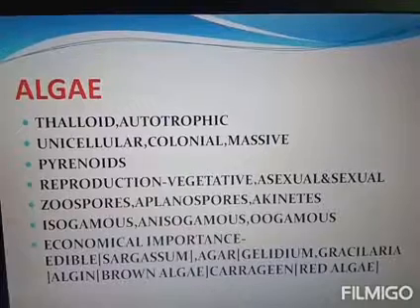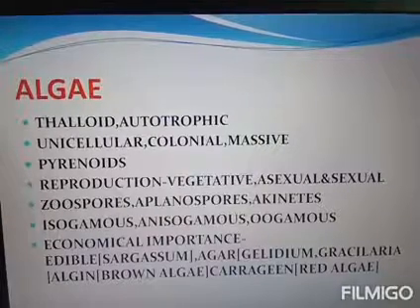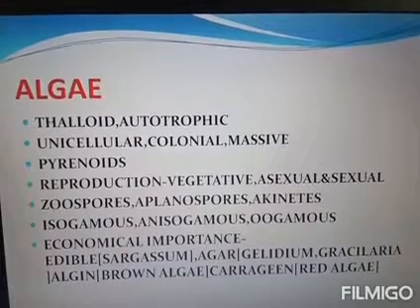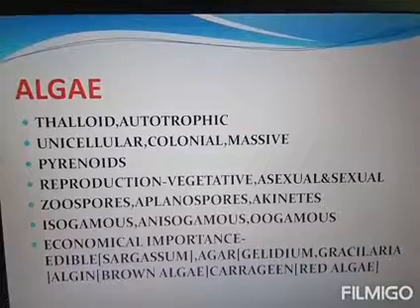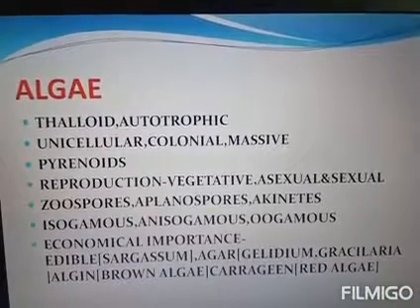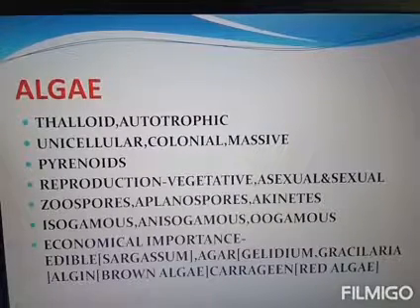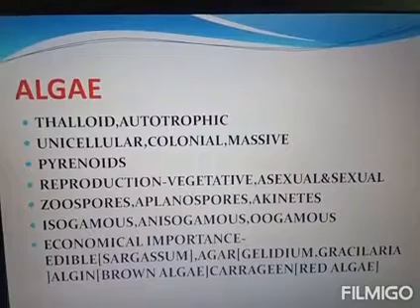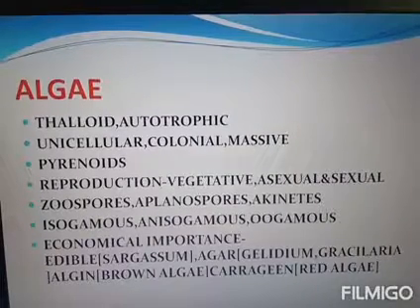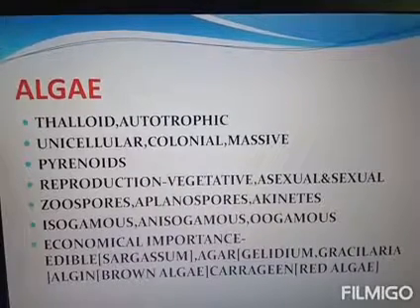It may be isogamous, anisogamous or oogamous. Fusion of similar gametes, meaning they are morphologically similar in size, is known as isogamous. An example for this isogamous is Chlamydomonas. Chlamydomonas is a flagellated alga, and it shows isogamous fusion.